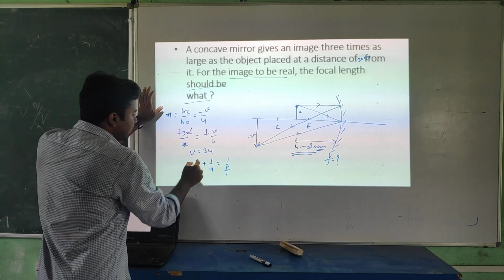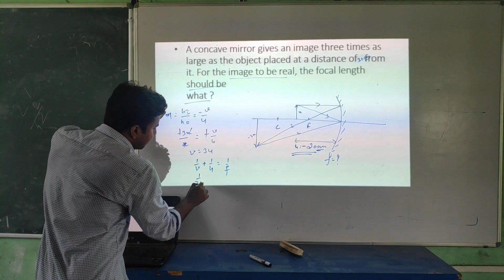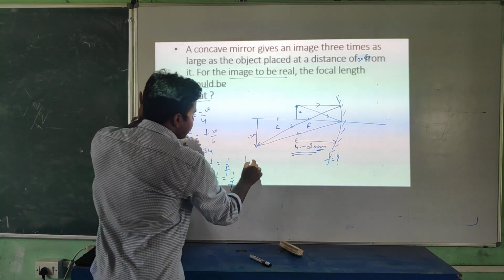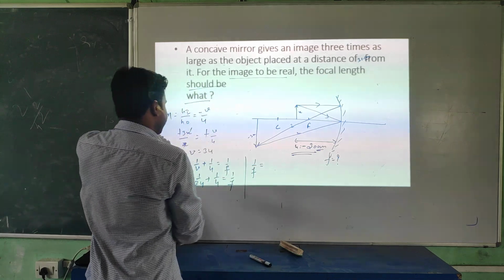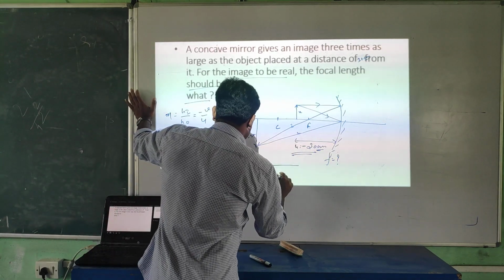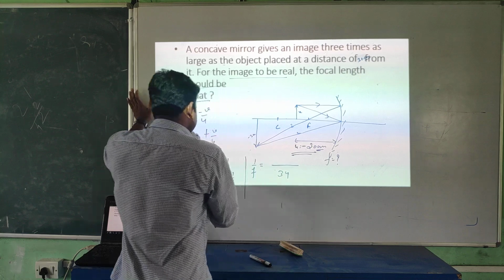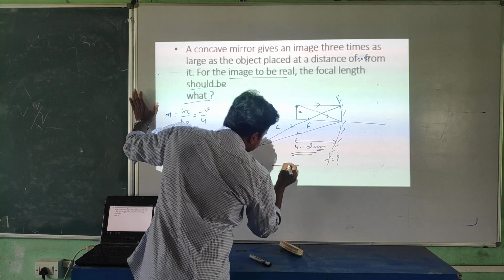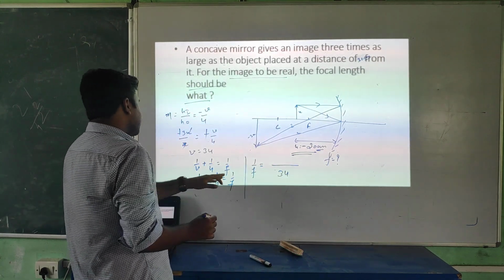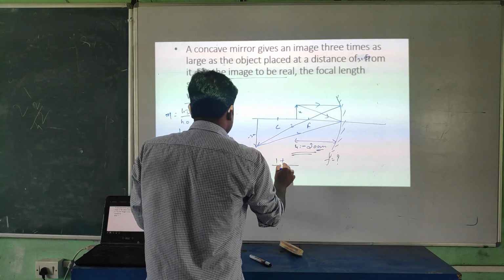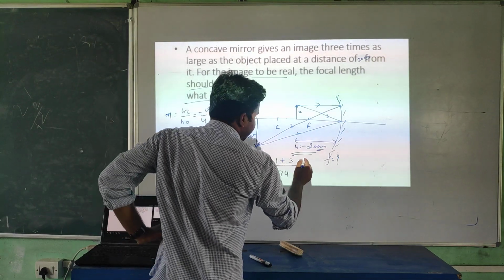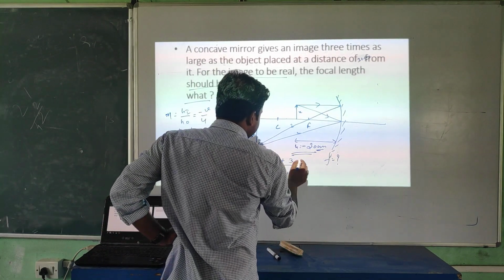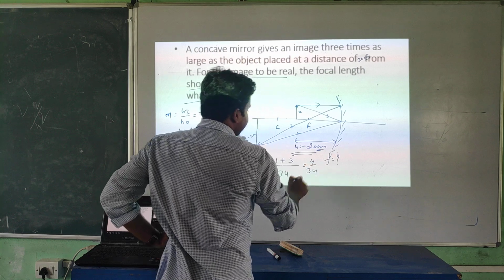Okay, now v equal to 3u, so I am putting here 1 by 3u plus 1 by u equal to 1 by f. It means we have to calculate 1 by f. Okay, student, the LCM is what? 3u. In the last we'll put the value of u. Here you are getting 1 plus 3. It means what you are getting? 1 plus 3, it's 4 divided by 3u, student.